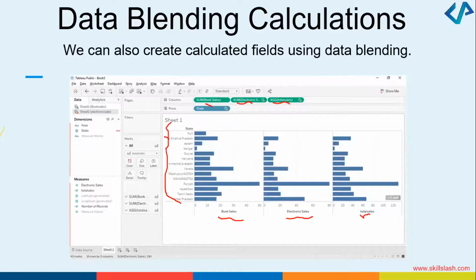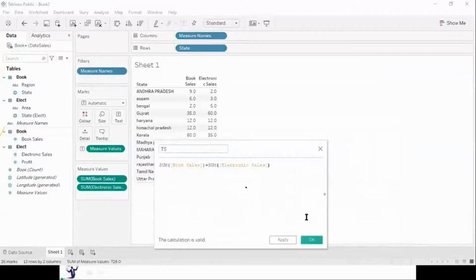Okay, in order to blend the data, join the data, what you can do, you can see a snapshot here. I hope everybody is able to see a snapshot. I have got the columns. In the columns, I've entered the measure names. In the rows, I've entered the state. And you can see that I'm adding some of the book sales, some of the electronic sales. I have got the information from both, and I've created a TS. TS is the total sales.